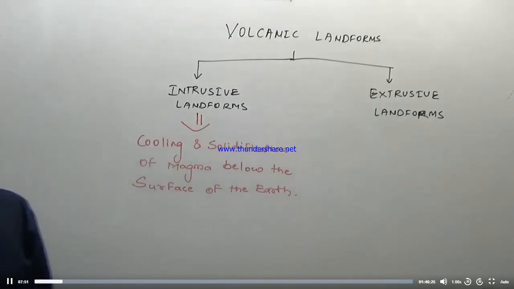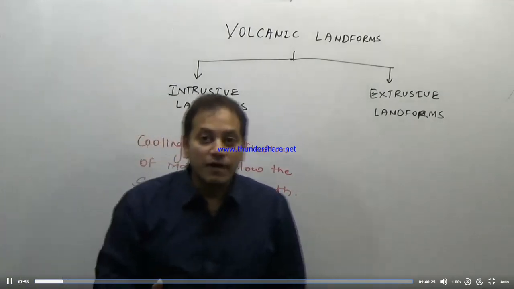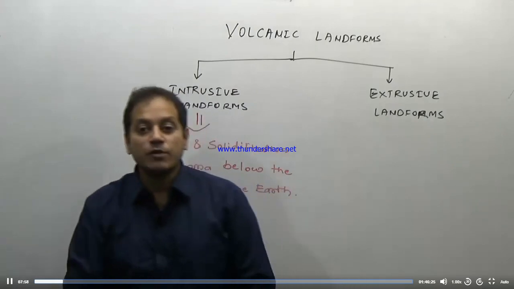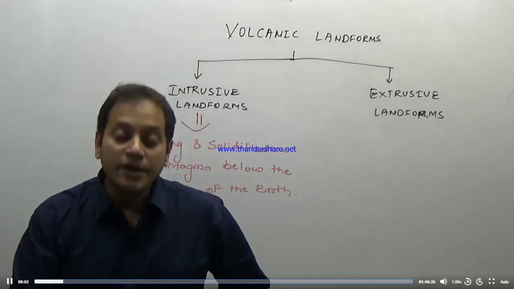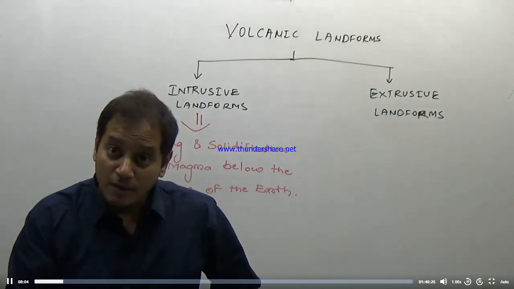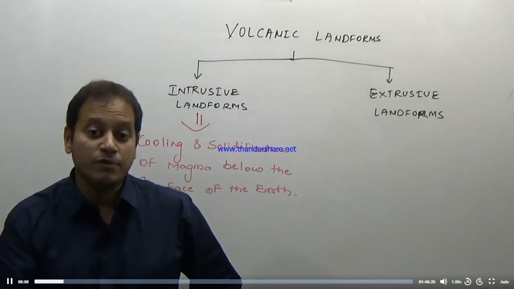Again, what is an intrusive landform? When the magma or lava solidifies below the surface of the earth, these are known as intrusive landforms. So solidification of magma or lava below the surface of the earth results in the formation of intrusive landforms.